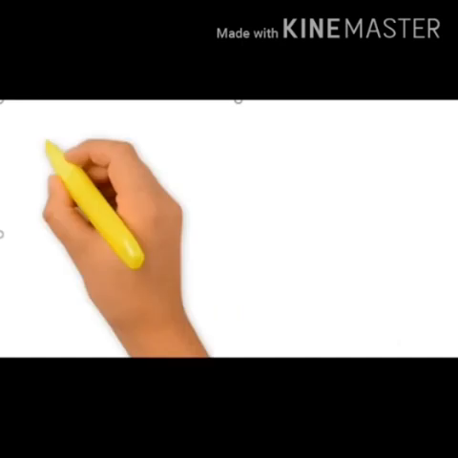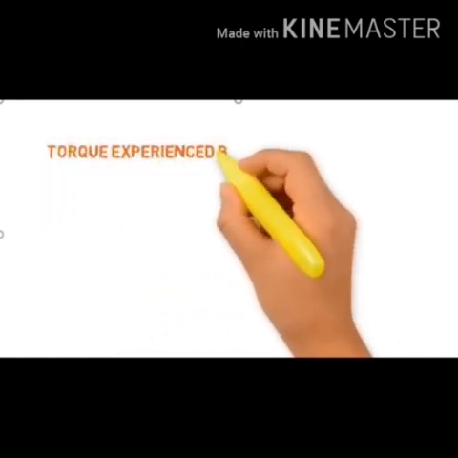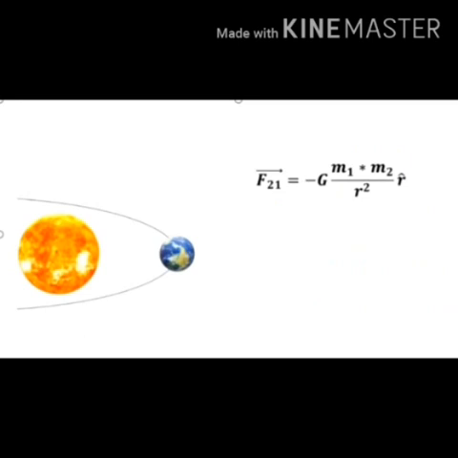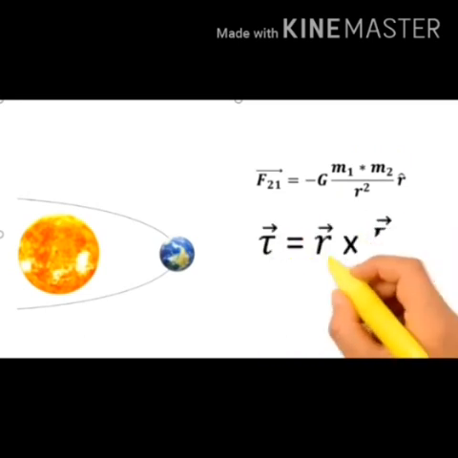Point 3. The torque experienced by the Earth due to the gravitational force of the Sun is given by tau vector is equal to r vector cross F vector. The gravitational force is equal to minus G m1 m2 by r square r cap. This value is substituted in this equation. Therefore, tau vector is equal to r vector cross minus G m_e m_s by r square into r unit vector.